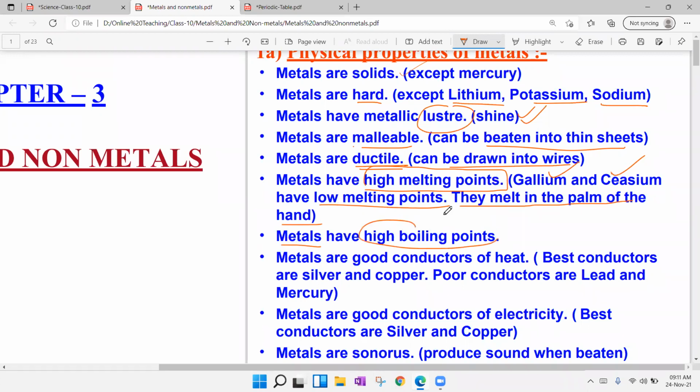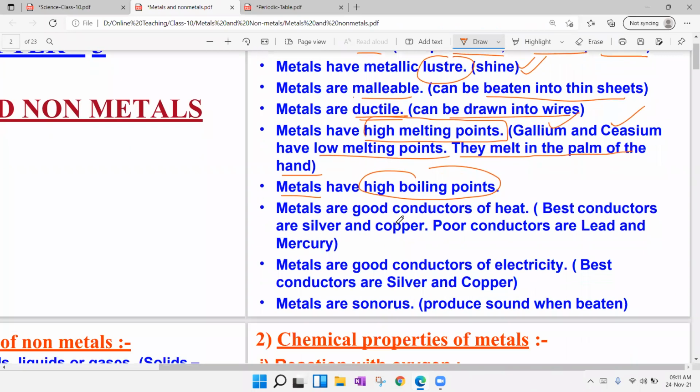Metals have high boiling point. We need to supply a huge amount of temperature to boil that metal. Metals are good conductors of heat. Among them, the very best conductors we can take are silver and copper, very good conductors of heat energy. There are poor conductors of heat energy also. Metals like lead and mercury are very poor conductors.